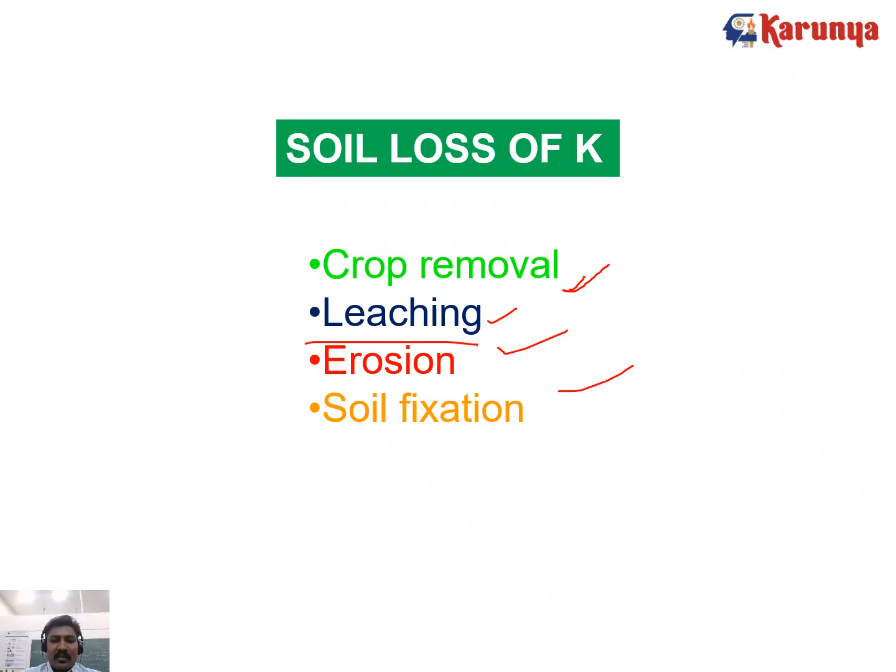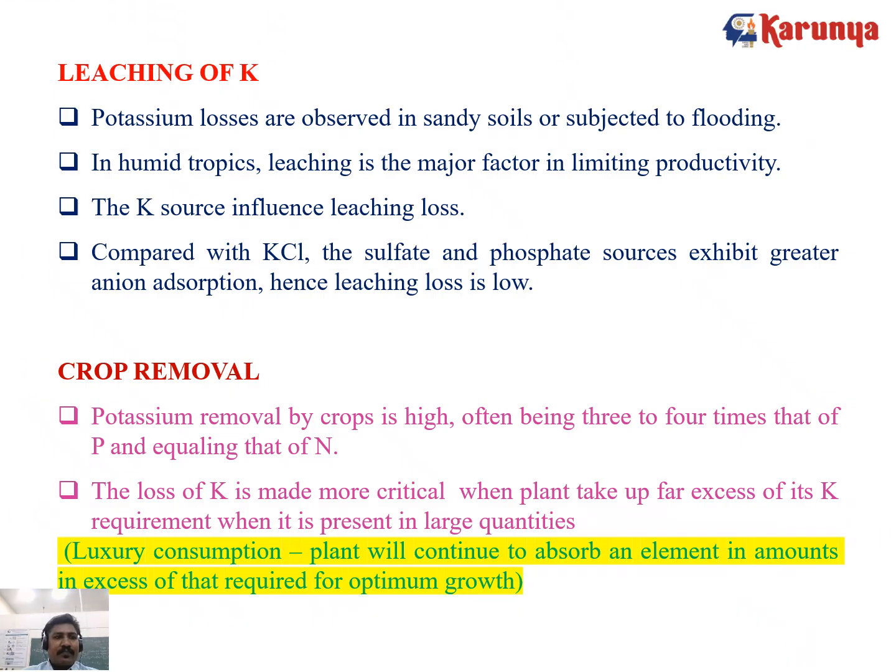The erosion is very minimal here because potassium is a less mobile nutrient in the soil. Sometimes if there is a flood in the soil, erosion may take place. Leaching is also very small here. But soil fixation is another problem, depending on the soil pH condition.